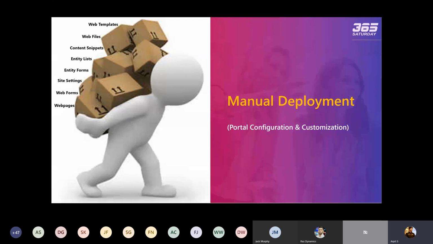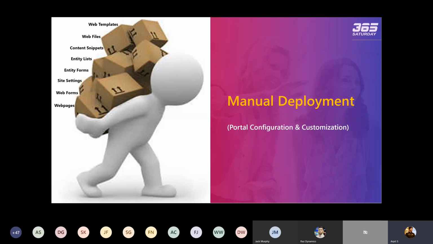Every deployment takes around 1 to 2 hours if you are doing it manually, right? And it's always a tedious job when you have to do it after the development work. So this is one of the most challenging things that every developer has to deal with, the manual deployment.